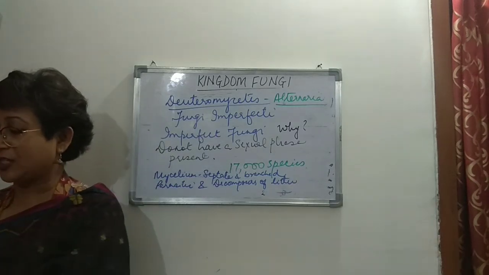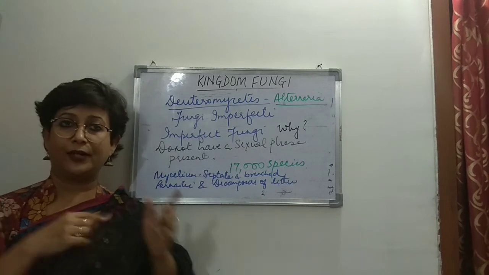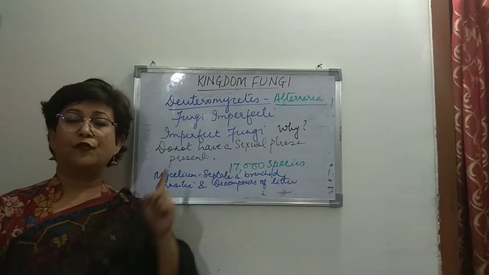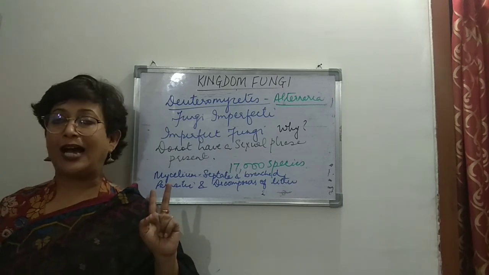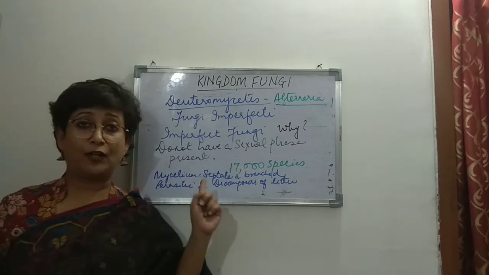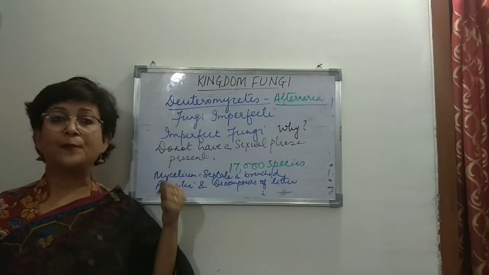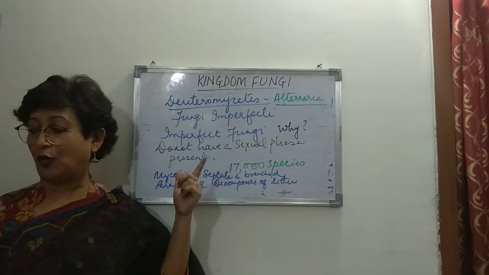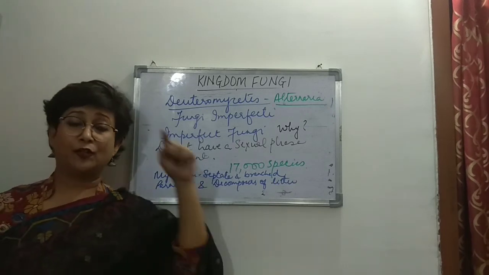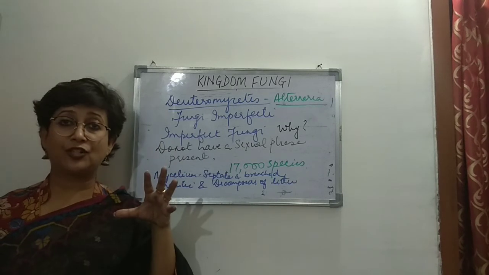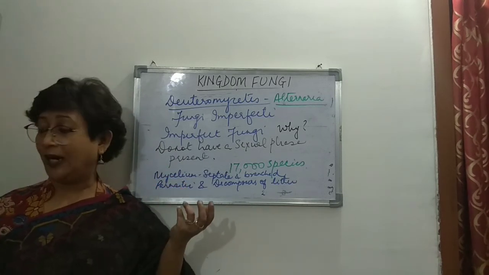So with this, we have completed kingdom fungi, and a quick recap. We talked about Phycomycetes, called algal fungi, which had aseptate, cenocytic mycelium. Then we talked about Ascomycetes, known as sac fungi. The fruiting body is a sac-like structure and the mycelium is septate.